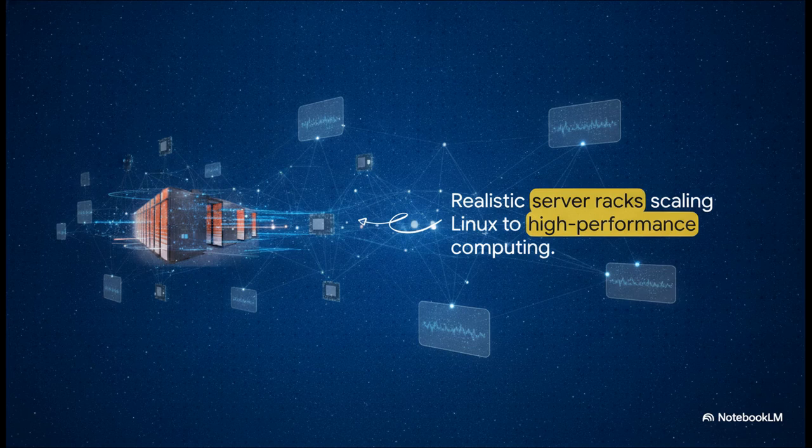And here is where it all comes together. The exact same monolithic kernel architecture that can be stripped down to just a few megabytes for a tiny IoT device can also be configured to run massive, high-performance computing data centers. By managing hardware centrally, organizing data beautifully, booting efficiently, and using namespaces to isolate cloud containers, Linux scales seamlessly across the entire spectrum of computing.